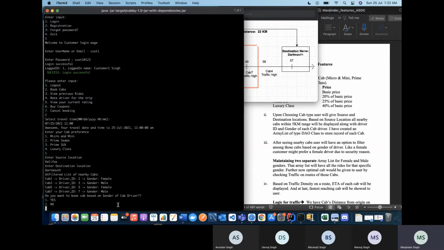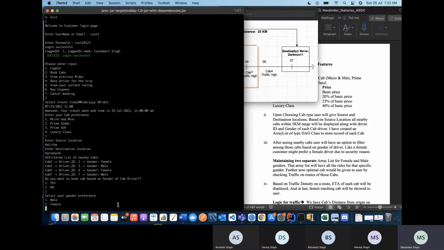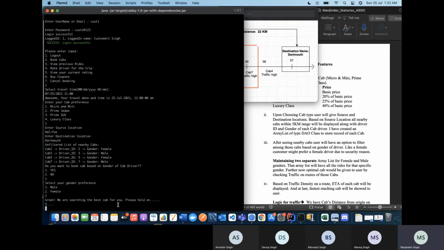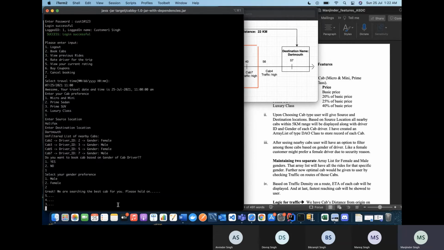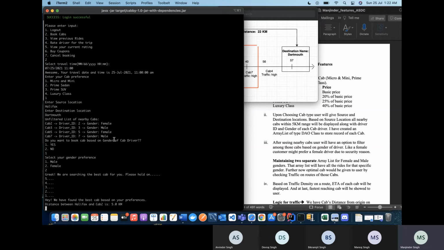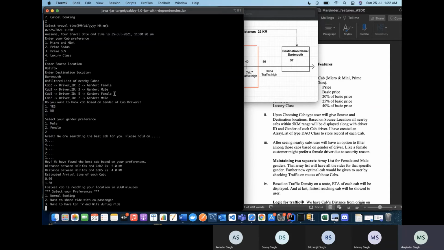From these four cabs, we have two cabs whose driver is female and two cabs whose driver is male, right? After giving our filtration of female, our application will show only those cabs which are driven by females, right? So cab 2 and cab 5, you can see the drivers of those cabs are female. So this was the first filtration which we did.